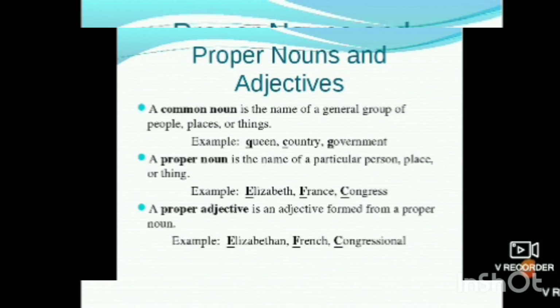When it comes to the definite information of a proper person or a thing or city or place, it has a unique name, right? Everything has a unique name. It may repeat later, but generally when we talk about proper nouns, those nouns are very unique. So proper noun is the name of a particular person, place, or thing. So let's take an example. If I'm talking about Elizabeth, I will say Elizabeth.